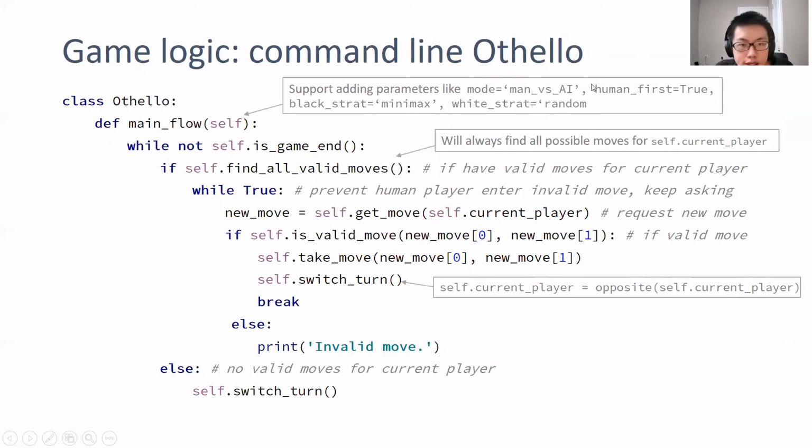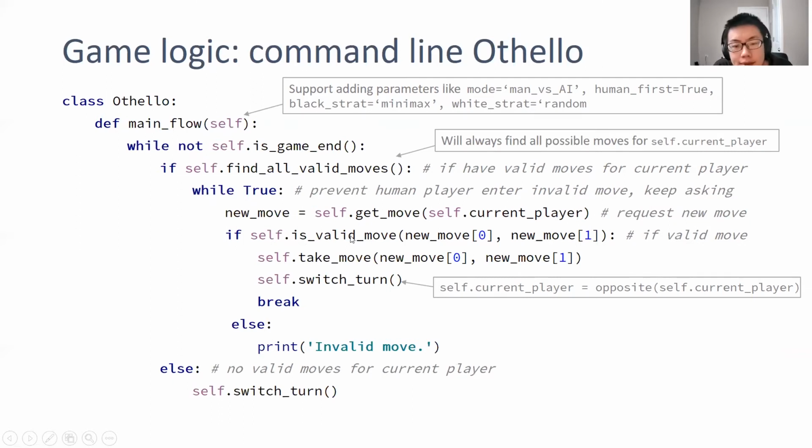So let's come to the game logic. For command line Othello, the game logic is really simple. It can be described in these few lines of code. We use a while loop. While the game is not ended, we just find if there are valid moves for a player. If it has a move, it will get the move from the player, whether you assign the black player as computer or the white player as yourself, or you can set different AIs.